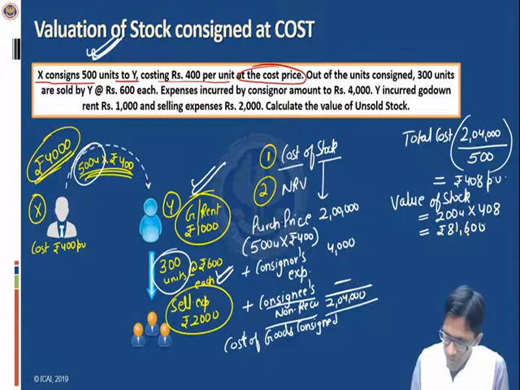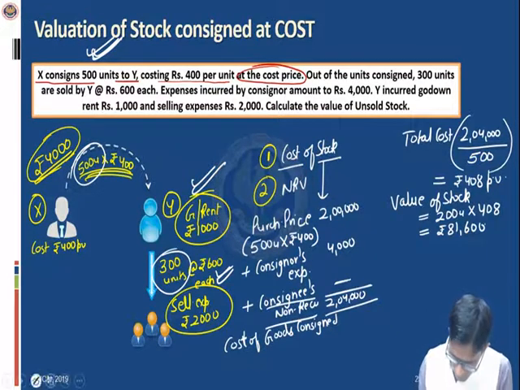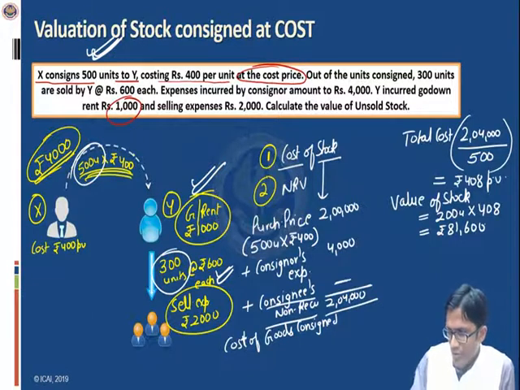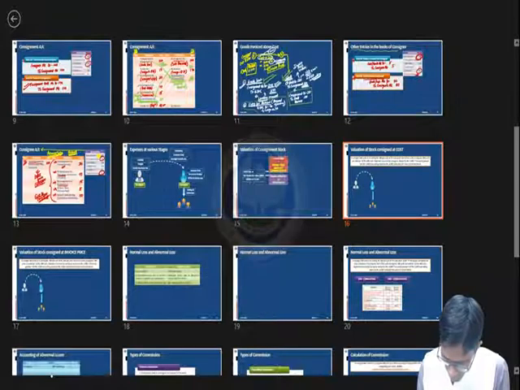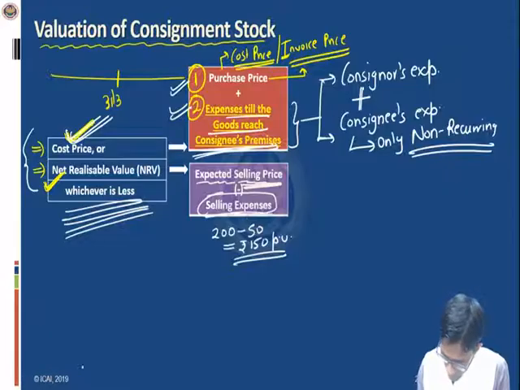Okay. Friends, if I change one particular thing in this question, you tell me what will be the change in the answer. The change that I am going to make is that let this 1,000 be the amount related to freight. Let us say this is the expense related to freight. It is not related to godown rent. What change would have been made? We will say that in that case, rupees 1,000 would have become a non-recurring expense. Now it is not a recurring expense. This is a non-recurring expense. And in that situation, what will happen? Tell me.